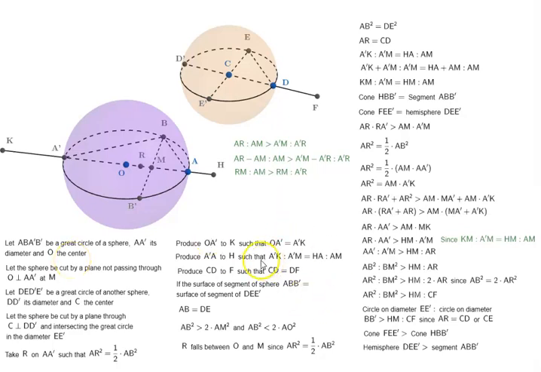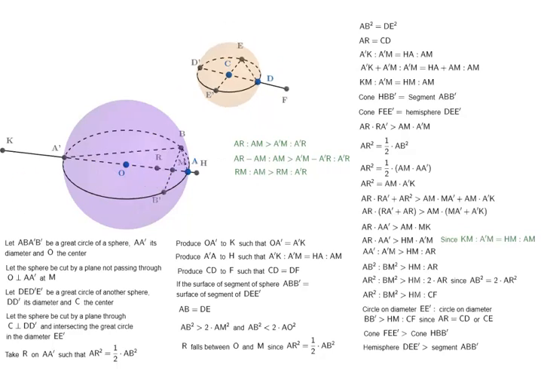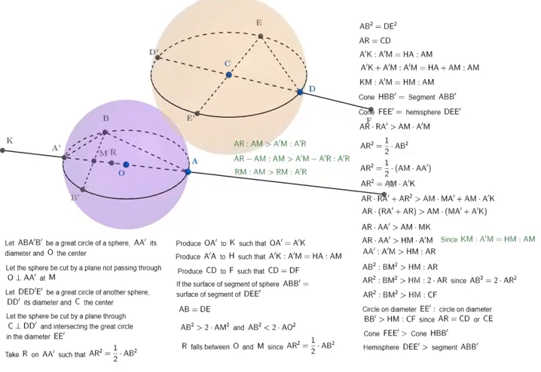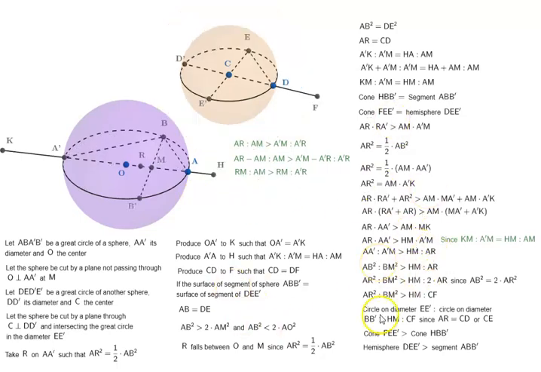So this was a case where M was on this side. Similarly, we can prove it if M is on the other side. Accordingly, a little bit of these conditions will differ, but otherwise the proof remains the same. So that is proposition number 9 of the works of Archimedes, specifically from book 2 of On the Sphere and Cylinder.